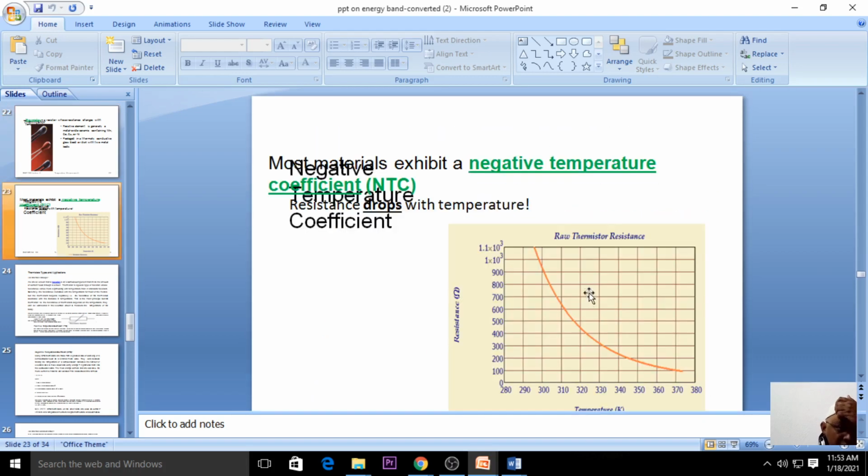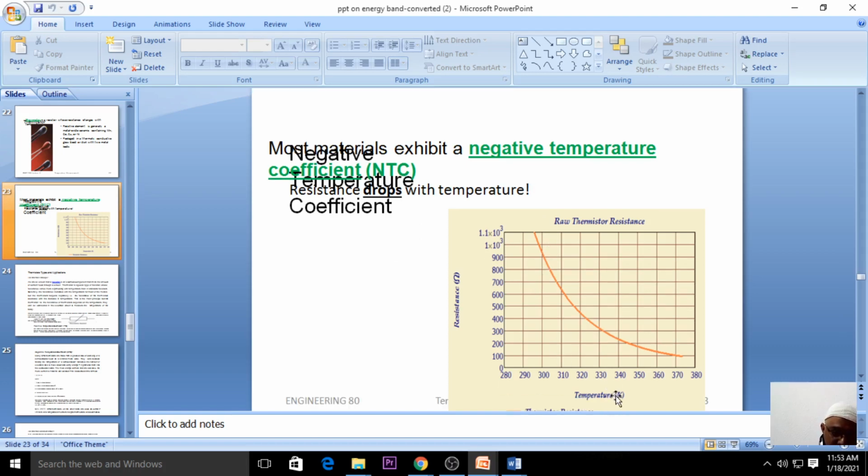Now the next important aspect. Most of the materials will exhibit two types of temperature coefficients. For this session, what is very important for our talk is the negative temperature coefficient. So the thermistor exhibits a negative temperature coefficient. For the graphical representation, when you talk about thermistor, we consider the temperature in Kelvin on the x-axis and the resistance on the y-axis.